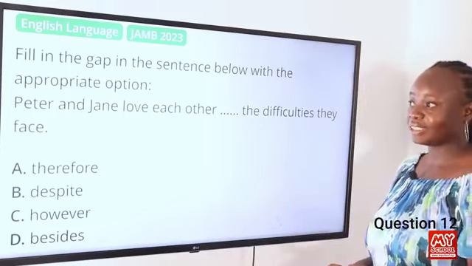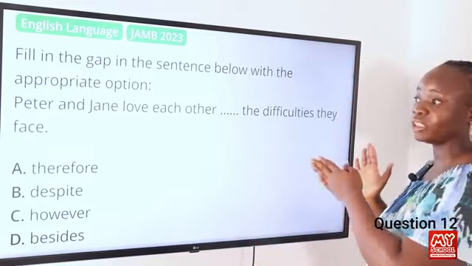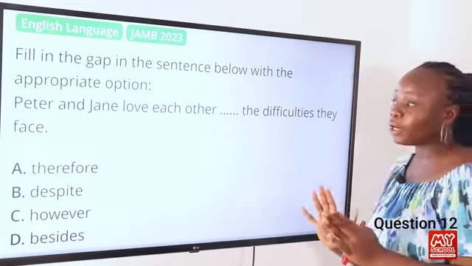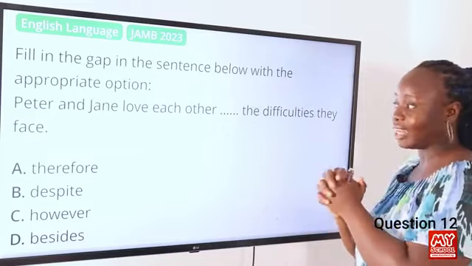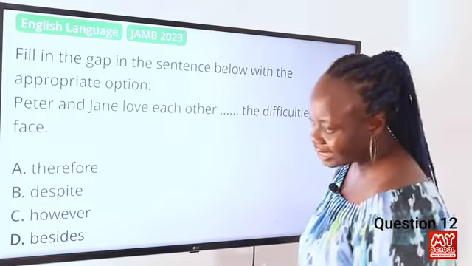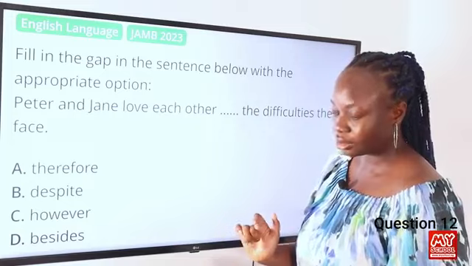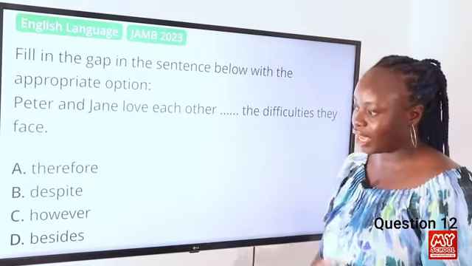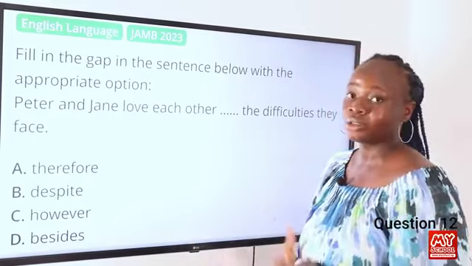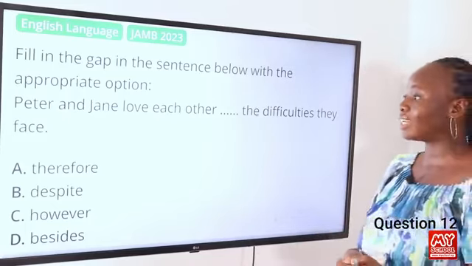We have two clauses here: Peter and Jane love each other, and the difficulties they face. So the conjunction we're looking for to join these clauses together is a contrasting conjunction. From the options, therefore and besides are not contrasting conjunctions. We have despite and however, which are contrasting conjunctions. We have to look for the one that is most appropriate to fill that gap.